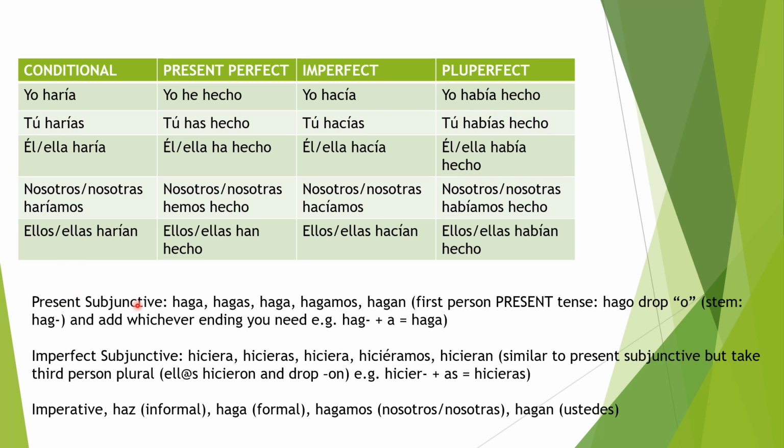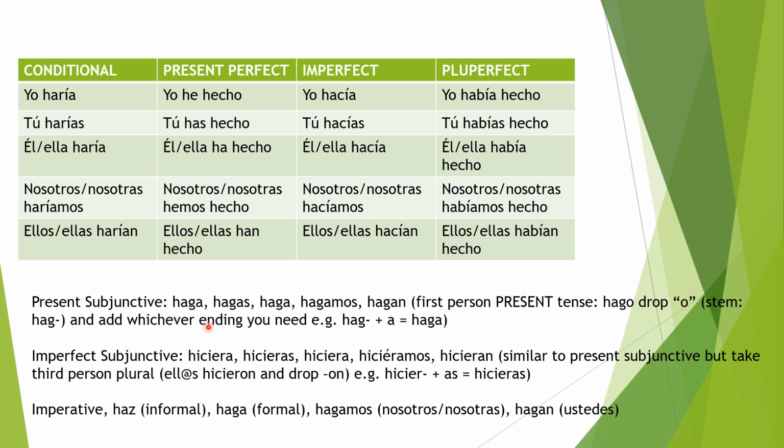Present subjunctive. Haga, hagas, haga, hagamos, hagan. To form the present subjunctive, you take the first person present tense of whatever verb you are interested in, and you drop the O ending from it, and then you are left with this stem. In this case, it's H-A-G, hag. Well, in Spanish, it's pronounced ag. You ignore the H in your pronunciation.